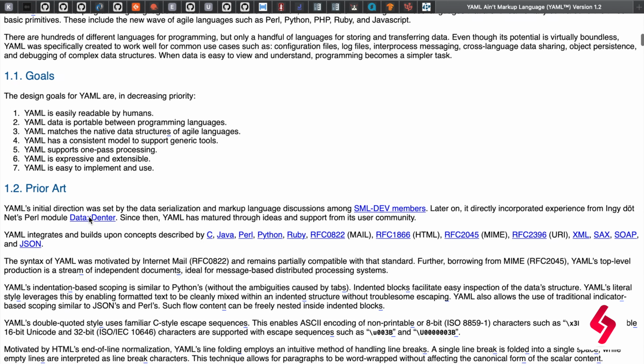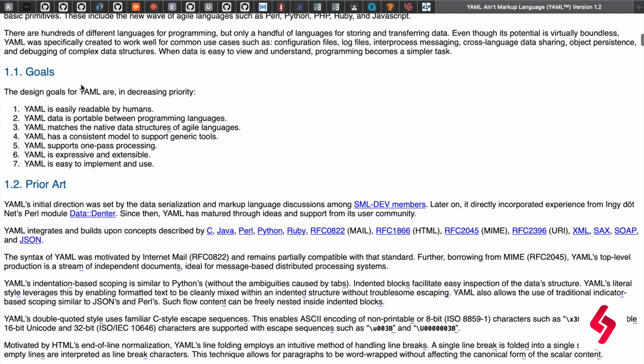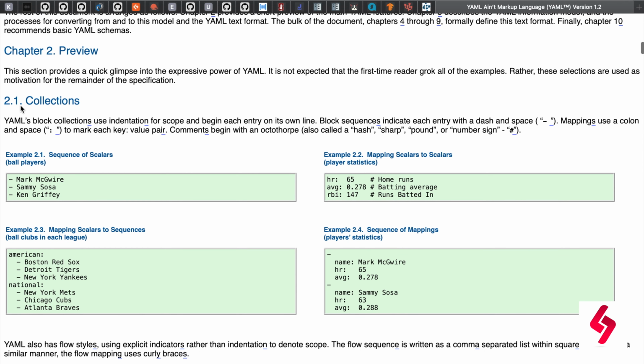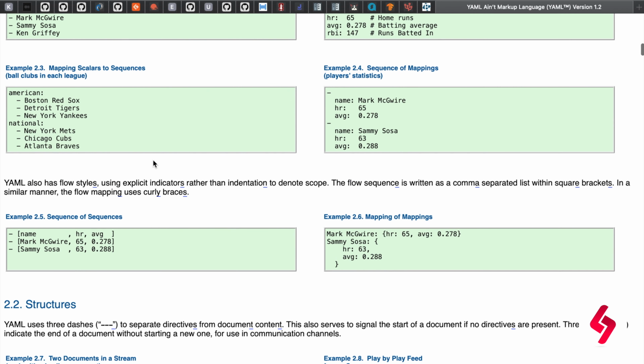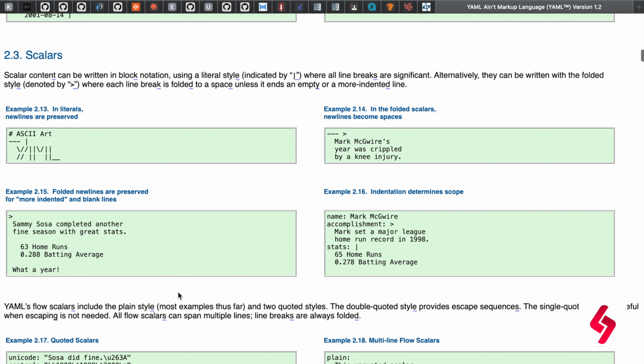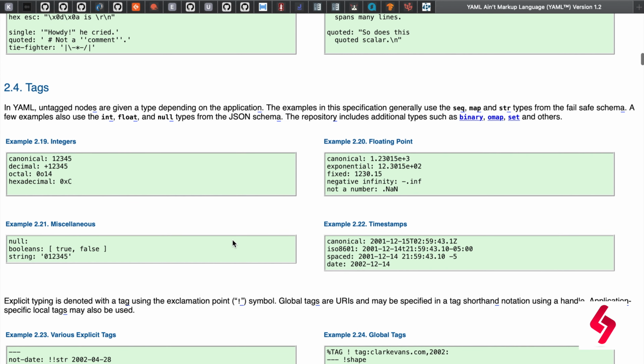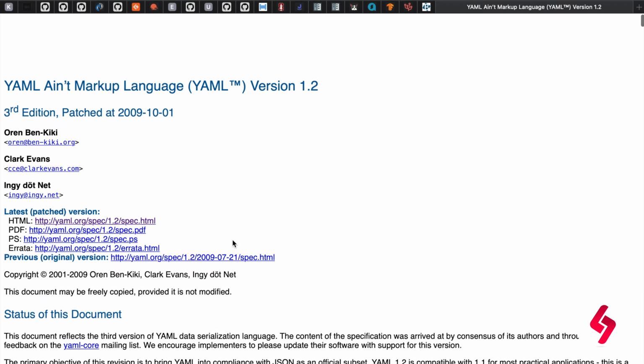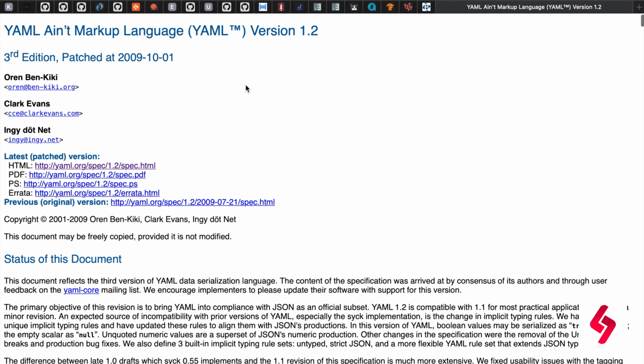You see that here the goal of YAML is to be easily readable by humans, and data is to be portable between programming languages. It supports one-pass processing, is expressive, extensible, and more. If you scroll down a little, they give some information like how to create collections, structures, scalars, and tags. But anyway, I'm going to show you shortly how we can create these with a YAML file.